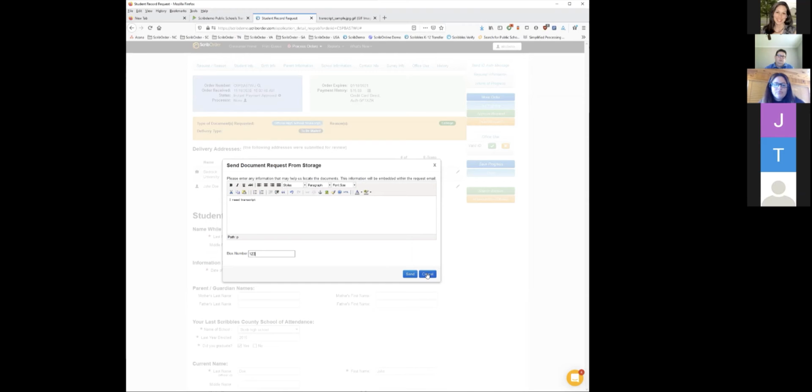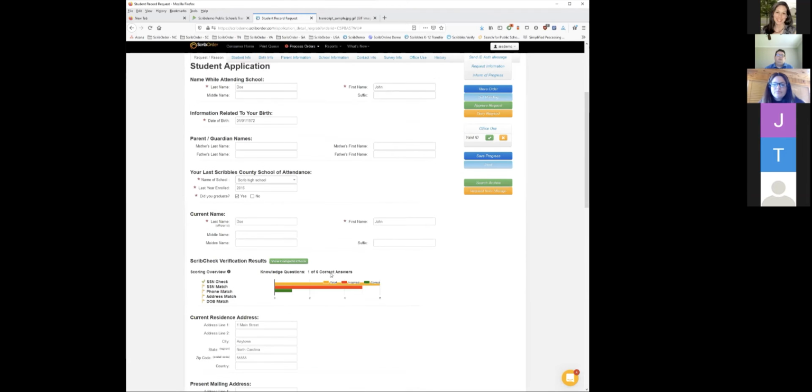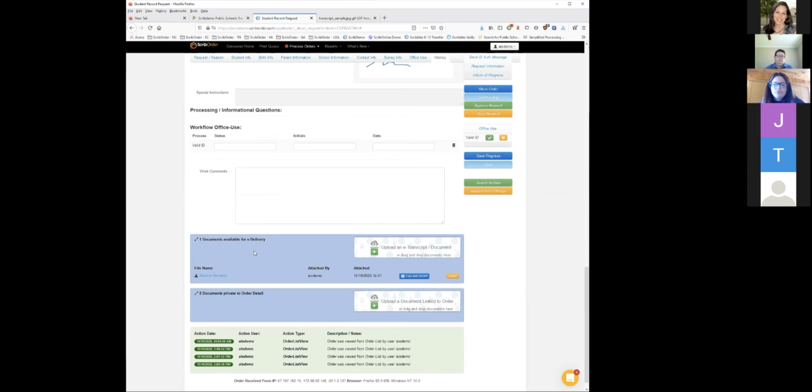We will find the student information. We'll see the notes here of what you need pulled from the box, and then they will reattach that information directly into the documents available for e-delivery so that you can just click on one to view it, and then you can go ahead and sign and send those on over to the college or institution.